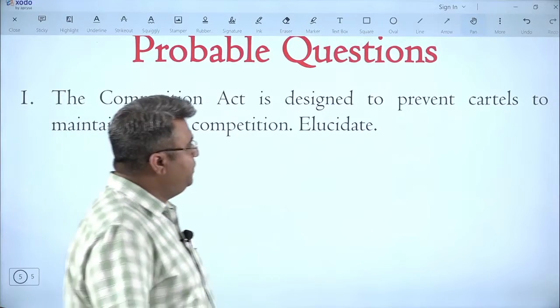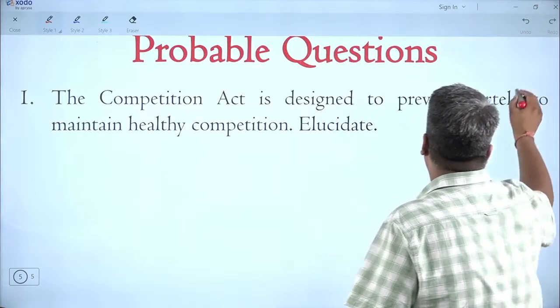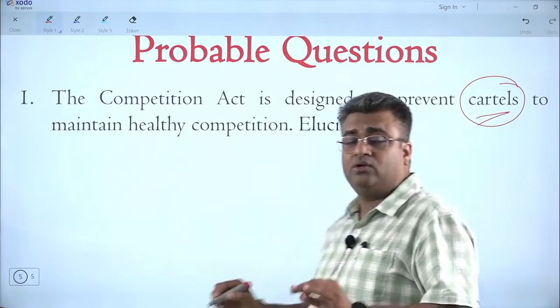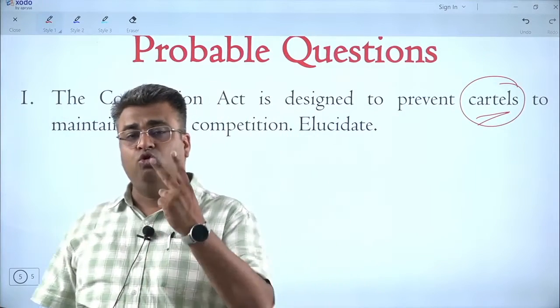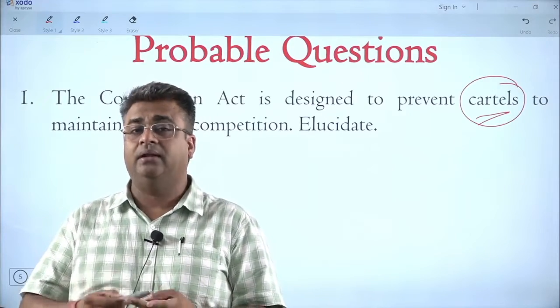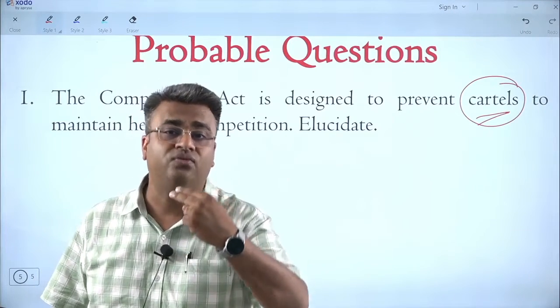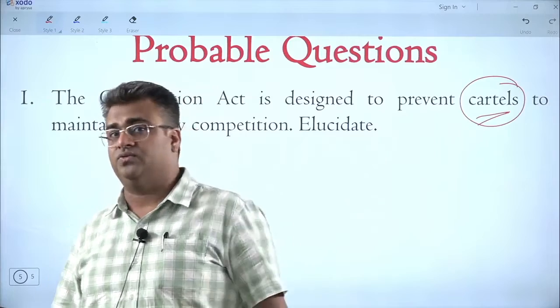So if they are specifically asking you about the word cartels, in that case, obviously you should mention this particular concept. So in the competition law domain, two major things have taken place: one is a few amendments and second is this one. And how this is going to be beneficial in cartel matters, I will discuss with you.